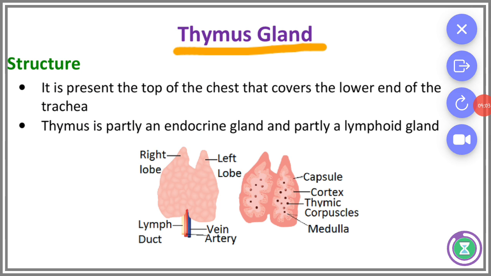Next, the thymus gland. It is present at the top of the chest and covers the lower end of the trachea. The thymus is partly an endocrine gland and partly a lymphoid gland.